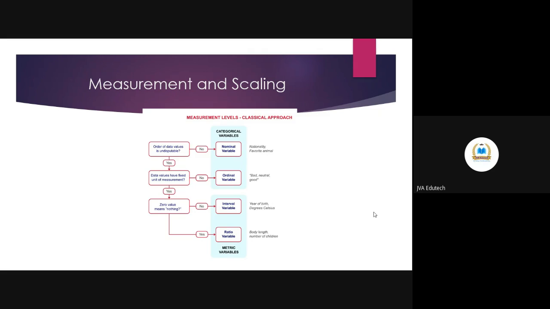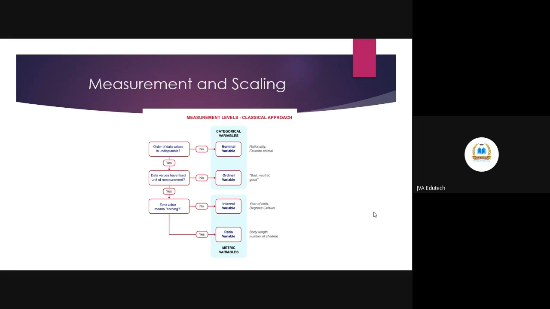And most often, the parametric tests like t-test, ANOVA, and correlations are all based on the mean and standard deviations. So if you are taking a nominal or ordinal measurement, then you should avoid using these tests.